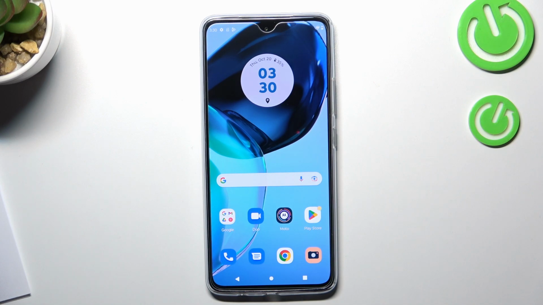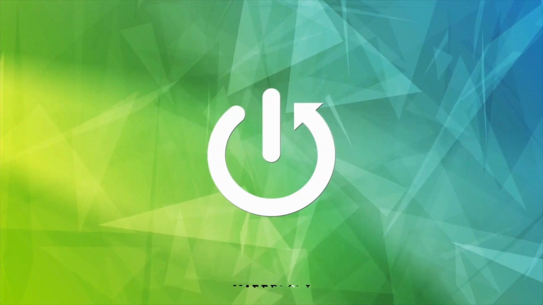In front of me Motorola Moto G72, and now I will show you how to install and how to set up Family Link protection on this device.